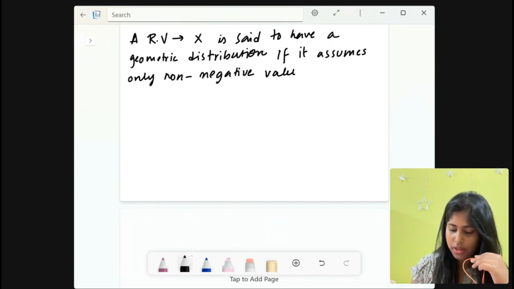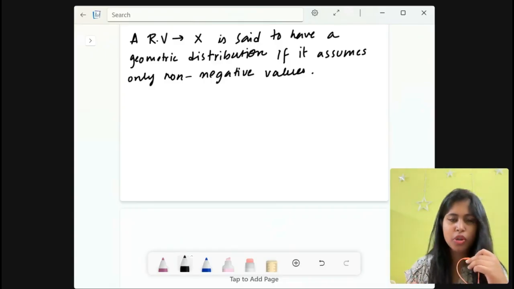And for this distribution we have a PMF also, like the other distributions.